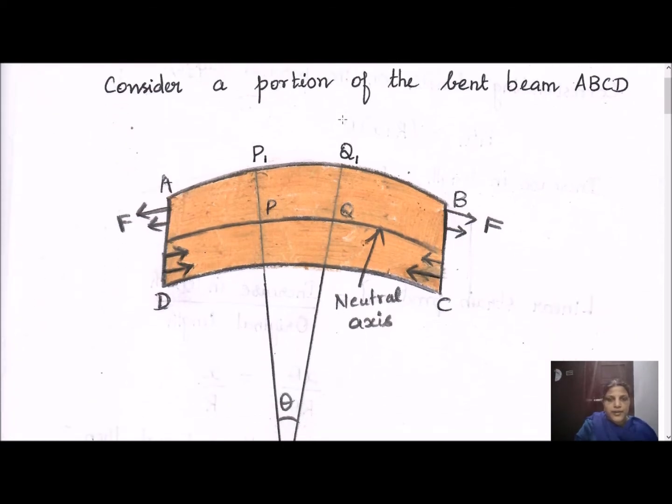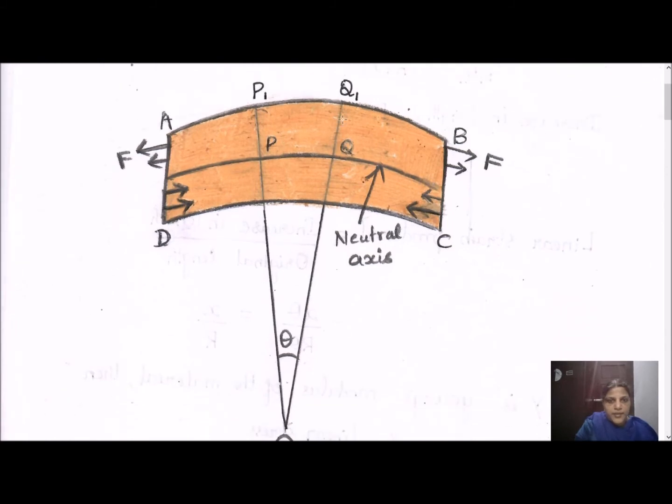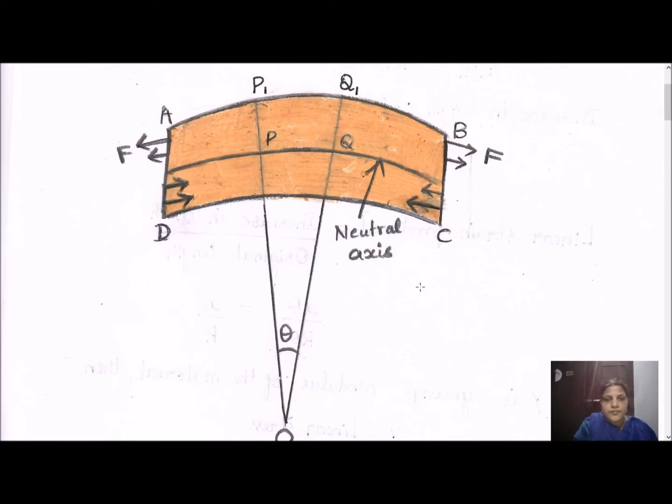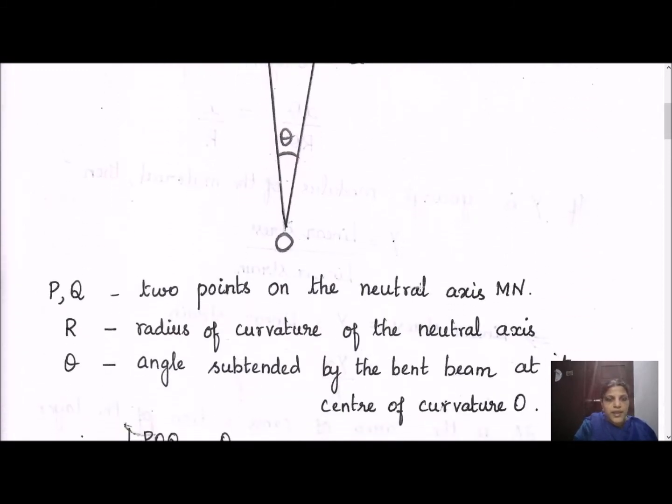So this is drawn in an enlarged form. ABCD is the beam, and we have considered only a small segment. This line is called the neutral axis, and it does not suffer any deformation, but at the edges there will be deformation. On one side there will be tension because of the bending, and on the lower side there will be compression.